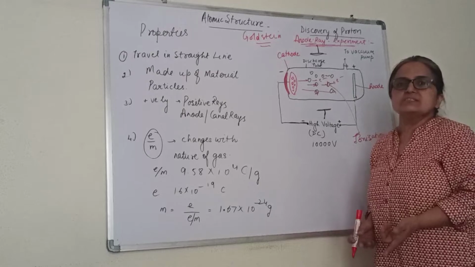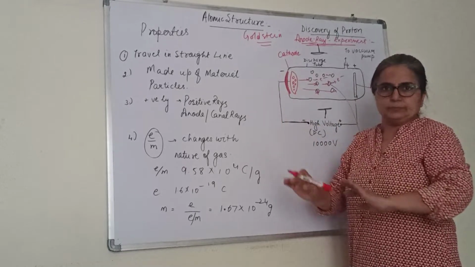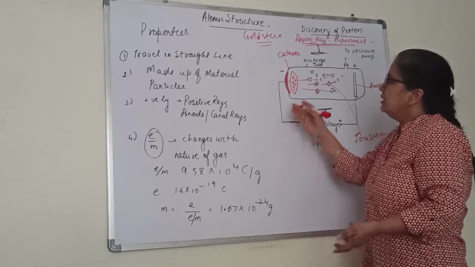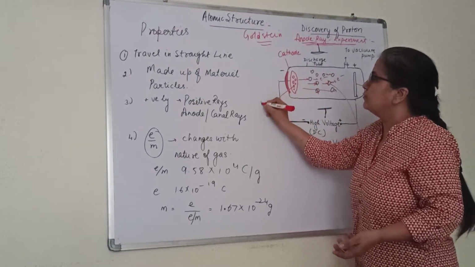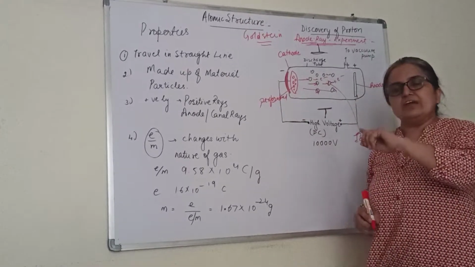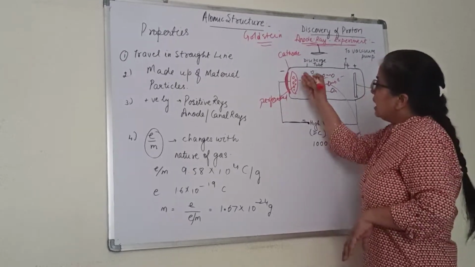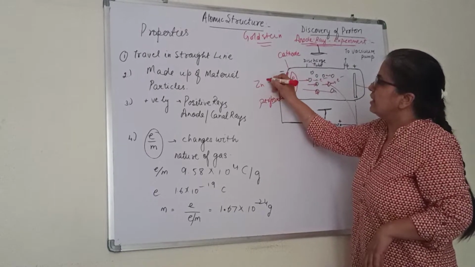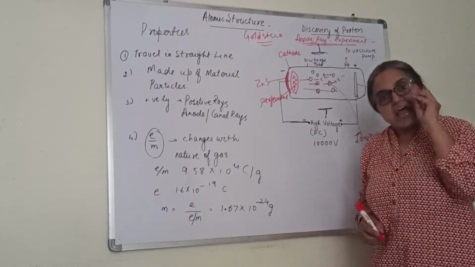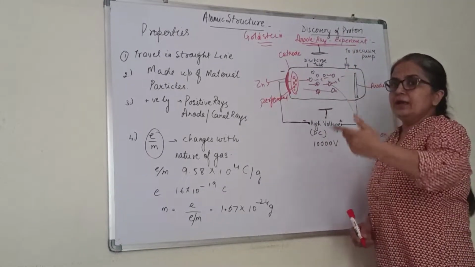What will happen to those gas ions? Since they are positive, they will start moving towards the cathode. In order to make them visible, this cathode was now perforated. In this experiment, the cathode is perforated; in the previous cathode ray experiment, the anode was perforated. And behind that, again, a zinc sulfide screen so that they become visible. So when these positively charged gas ions move through these pores, they are visible behind the cathode.